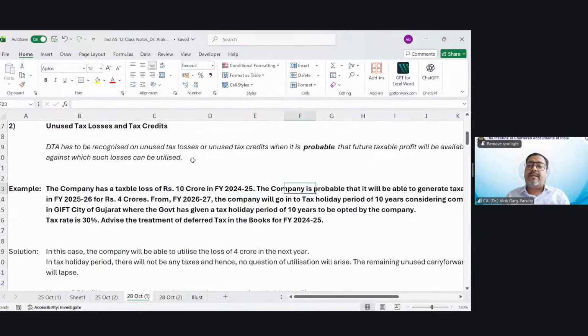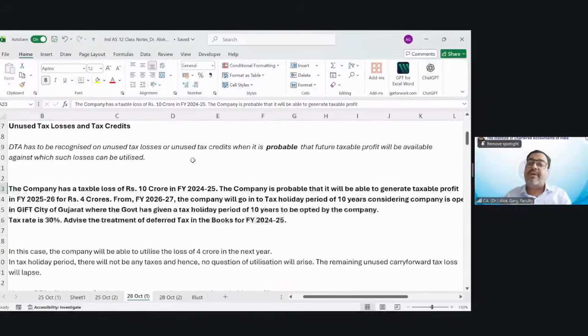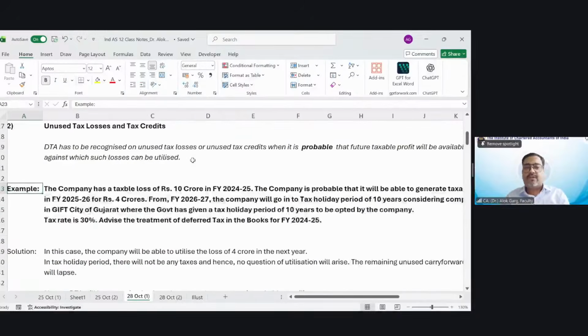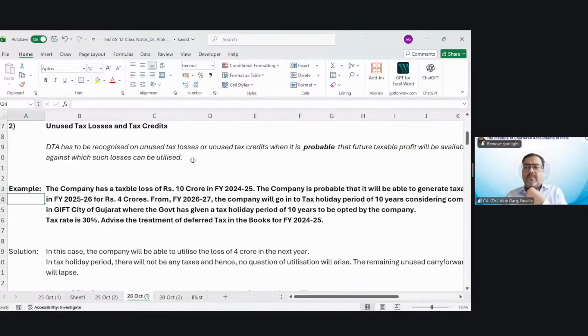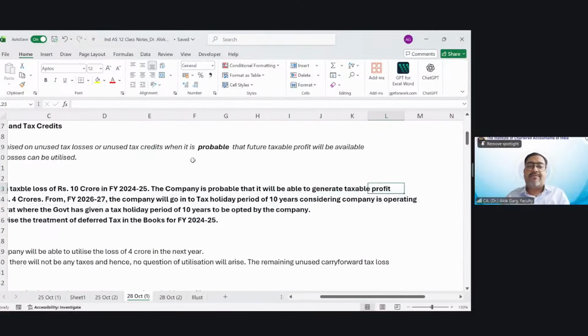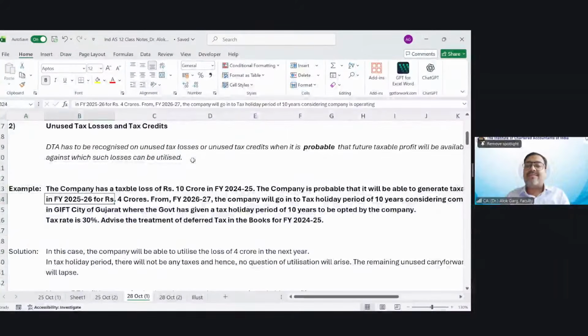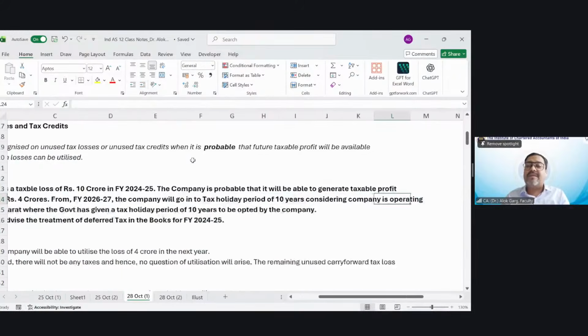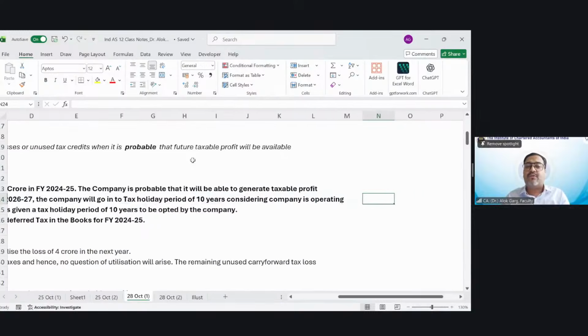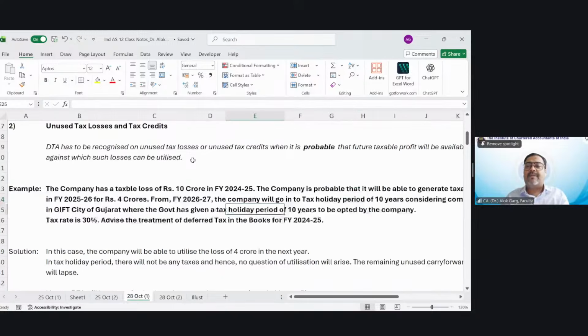The company is probable that it will be able to generate taxable profit in FY 25-26 for rupees 4 crore. What is the taxable loss? 10 crore. And the company is probable that it will be able to generate taxable profit in next year for 4 crore. From FY 26-27, the company will go into a tax holiday period of 10 years, considering the company is operating in a GIFT City of Gujarat, where the government has given a tax holiday for 10 years to be opted by the company.